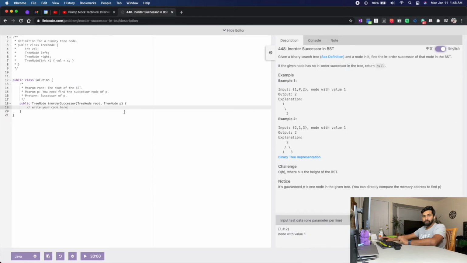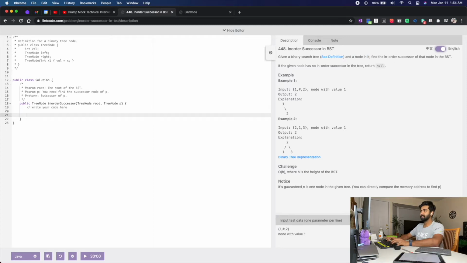Alright, so that is the backstory. Now let us get into the question. The question is InorderSuccessor in BST, that is the title. Given a binary search tree and a node in it, find the InorderSuccessor of that node in the BST. Let's write our plan of action here.